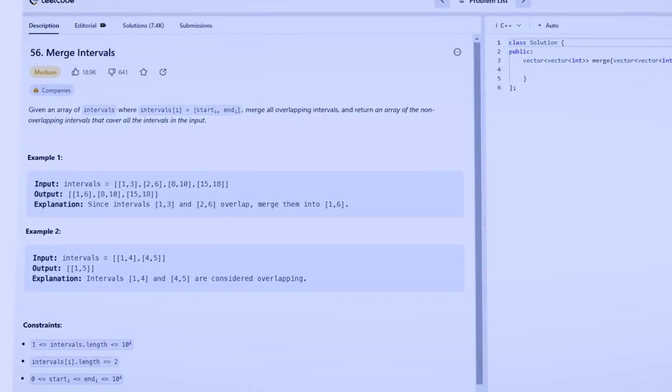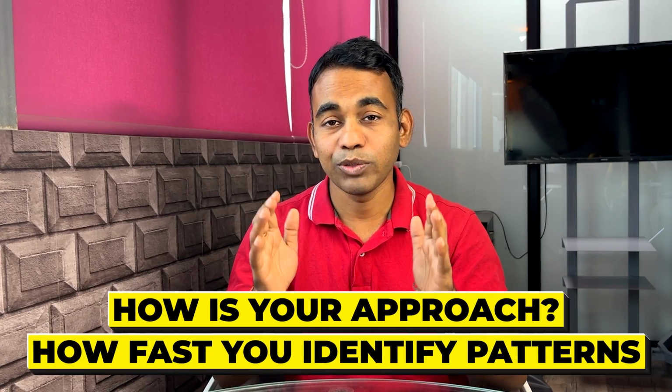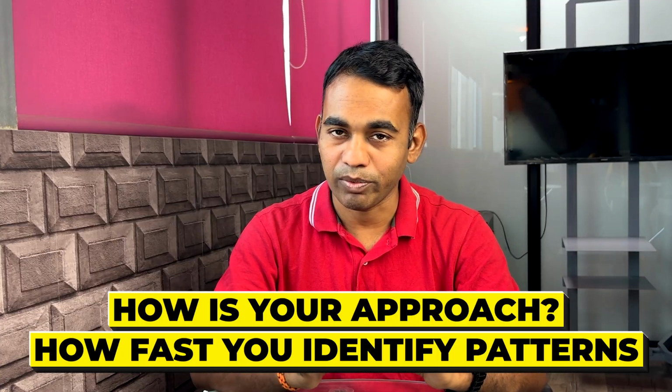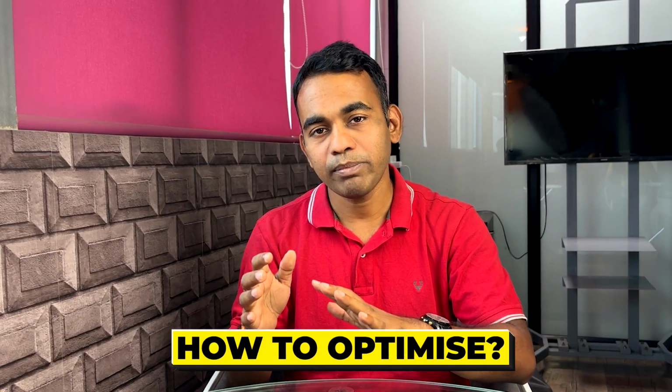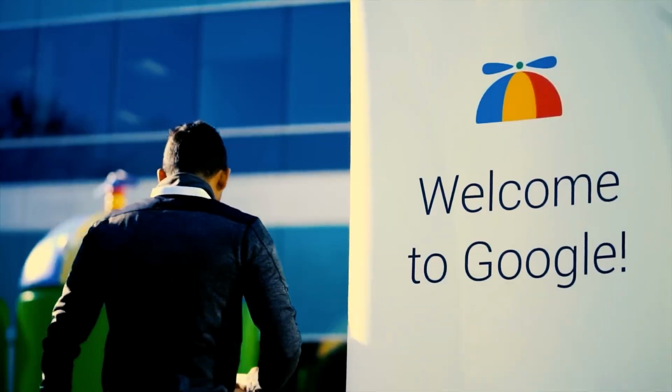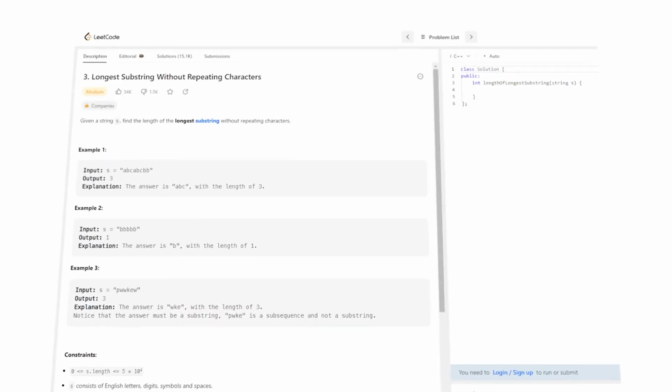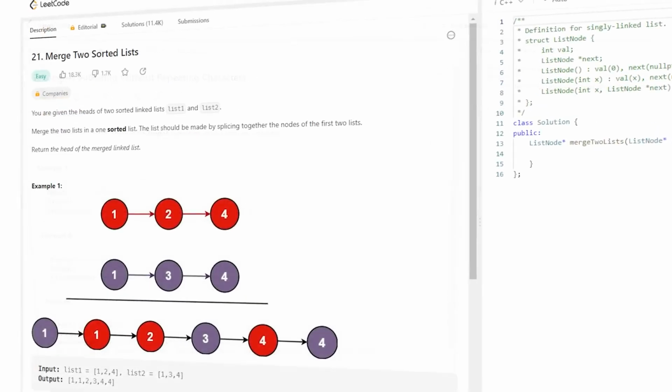Big tech companies don't care how many problems you have solved. You solved 700, 800, 500, whatever problems, they don't care. They are testing how you approach a problem, how fast you are able to identify the pattern in that particular problem, and how you optimize the problem under time pressure. Because in a real interview, you have 45 minutes, right? They just want to see how you behave in that 45 minutes. That's why they keep on asking the same patterns again and again for different folks. So from this point, the goal is very simple: try to understand and master the pattern. Don't just solve the problem.